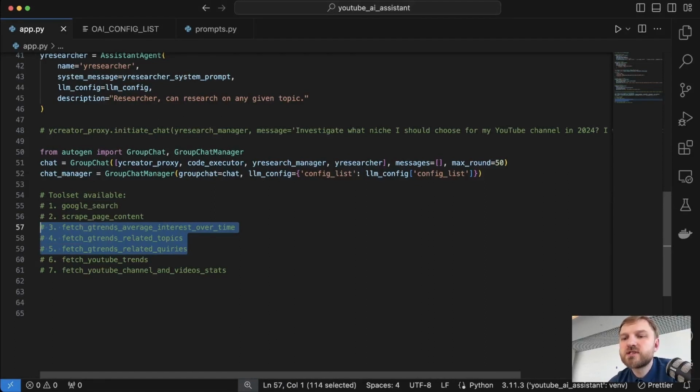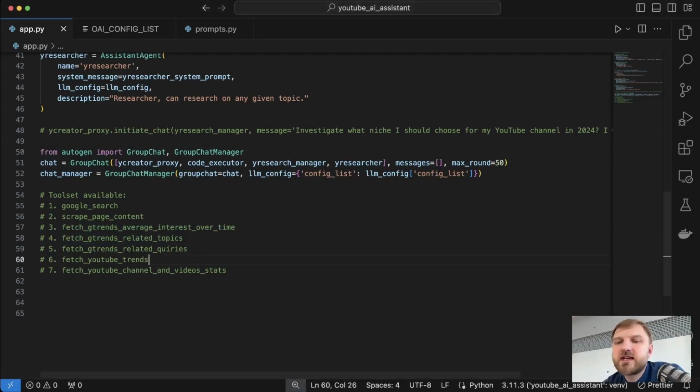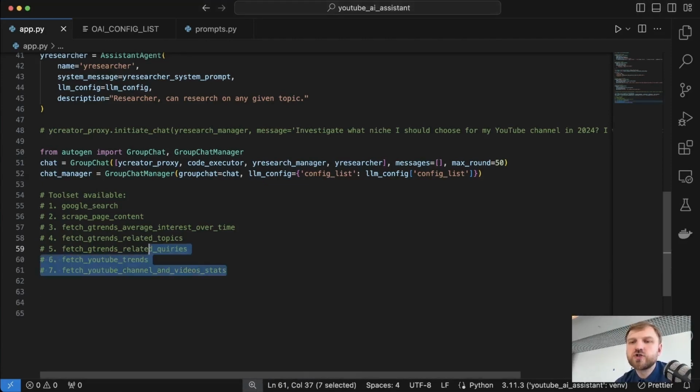So we are interested in average interest over time for any provided keyword, related topics, as well as related queries. The next function is fetch YouTube trends, which will fetch trends from YouTube itself. We would also like to have a function that will fetch YouTube channel and video statistics by the provided channel ID. So let's implement all discussed functions one by one.